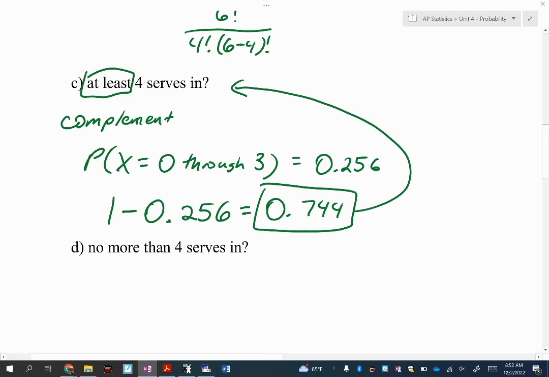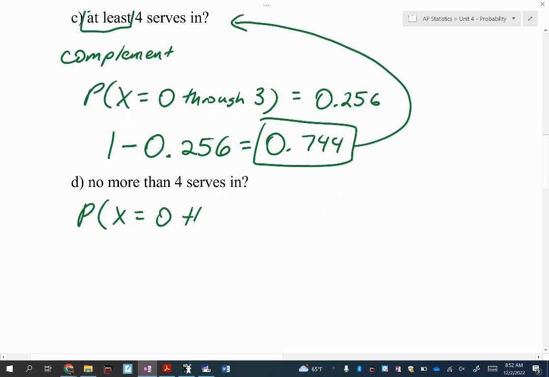No more than 4. The likelihood she gets no more than 4. So what would be numbers that would work for that one? No more than 4. Would 4 work? It would work, right? We can do 4, though. So in this case, what am I going to use? You said 0, 1, 2, 3, and 4. CDF, but what number am I going to type in? I'm going to type in 4 because this time I want it to include 4. So this is the probability of x equals 0 through 4.